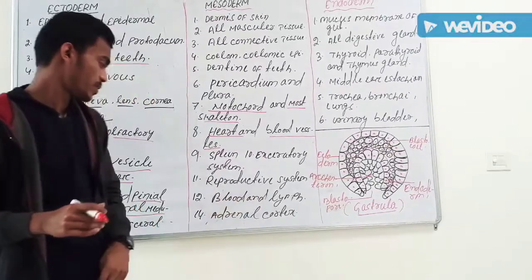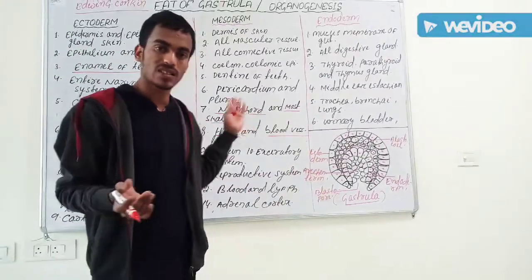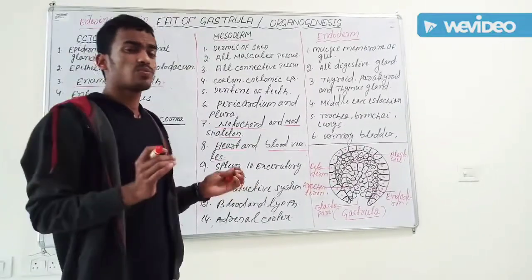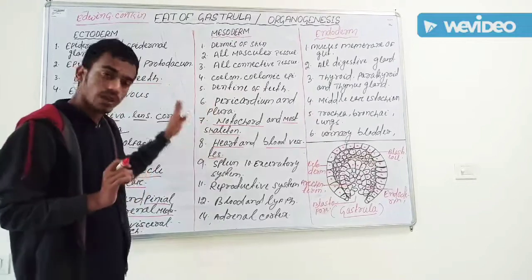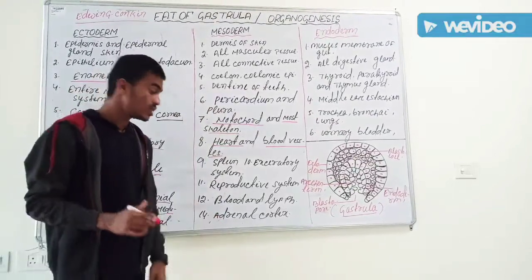Then blood and lymph. Blood is a fluid connective tissue. Previously we talked about how all connective tissue comes from mesoderm. Then blood and lymph also come from mesoderm. Then adrenal cortex. This is the exception.